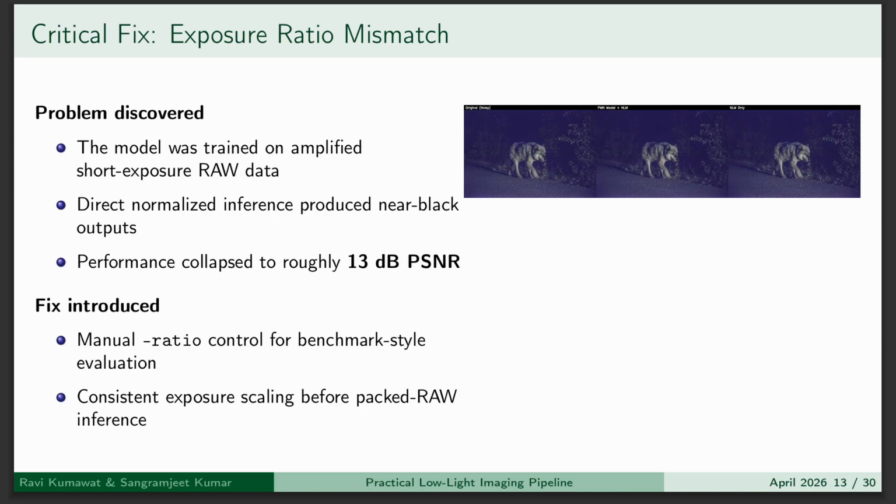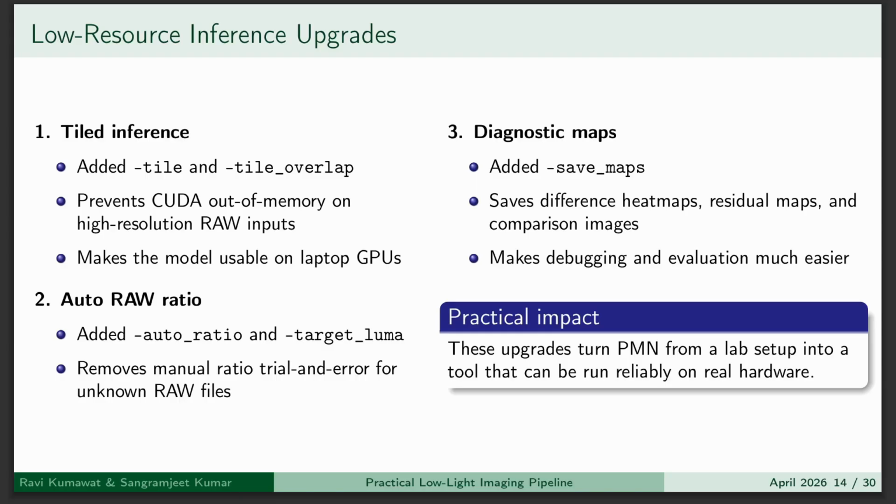One major issue we found was exposure mismatch. The model expects amplified raw inputs. Without scaling, outputs become very dark. We fixed this using ratio control, which significantly improved results, which we will see in the live demonstration.